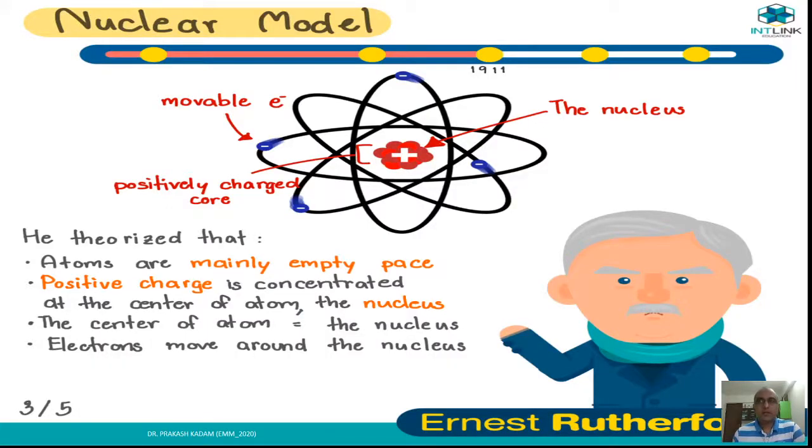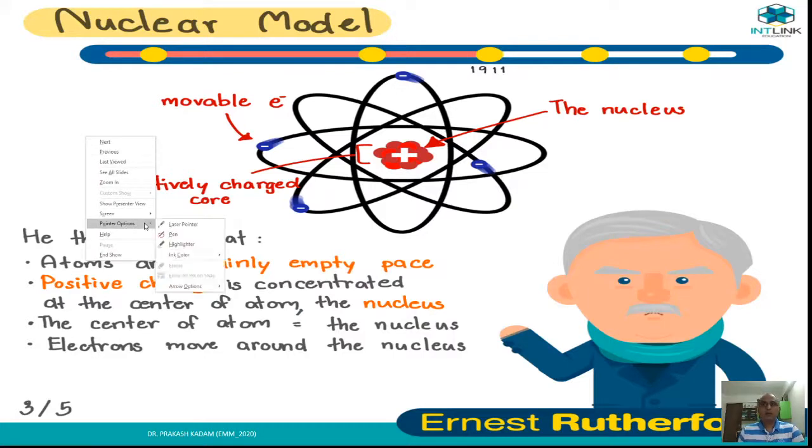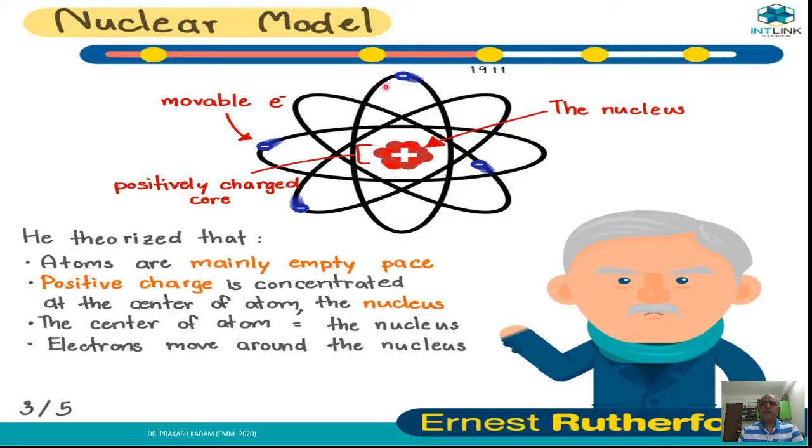So moving toward the new atomic model that Thomson was given, these few postulates also were studied. The new model is by the third scientist, in 1911, Ernest Rutherford, who has properly defined the atom. He theorized that atoms are mainly empty space. Positive charge is concentrated at the center of the atom. It is called the nucleus.